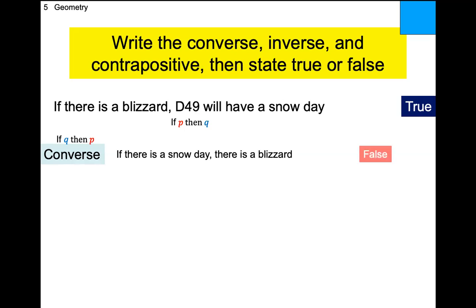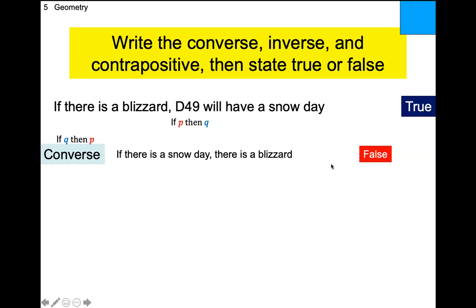Well, the answer is no, because we've had snow days when the sun is out. We've had snow days when it's really, really, really cold out. We've had snow days when there's too much snow on the ground, but it's not currently snowing. So just because we have a snow day doesn't mean there is a blizzard. We've certainly had snow days when there's light snow falling as well too. Okay, when the roads are very icy. So the converse to this particular one is false.